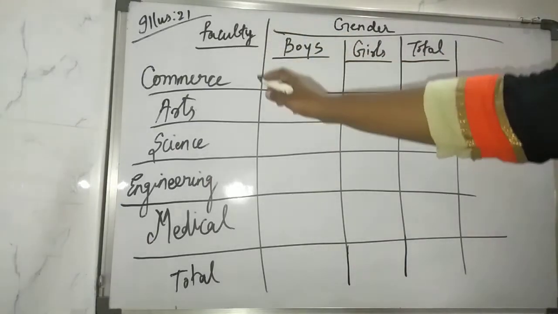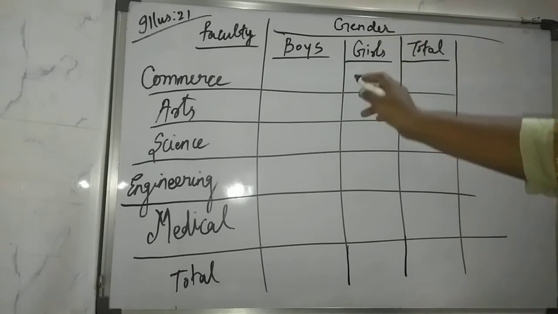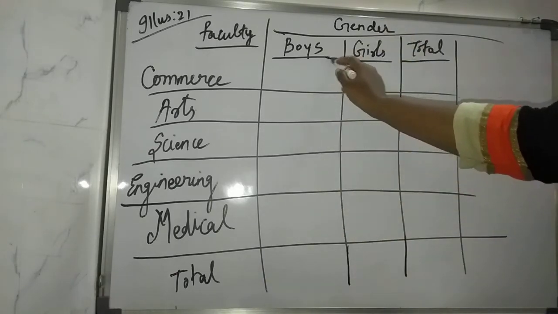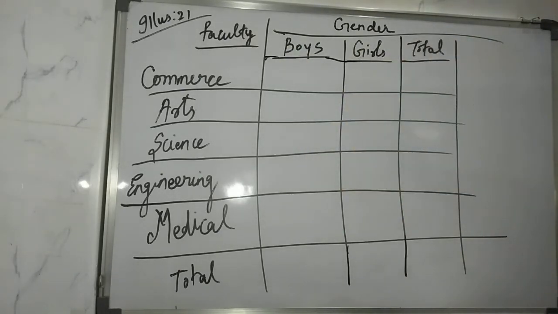The first attribute is faculty. These many faculties we have. Then boys and girls, the other attribute given to you, and the total you have to find out. Now you have to solve this. So read the question thoroughly. In a university, out of total 50,000 students, you can write it over here, 50,000 total students we have.